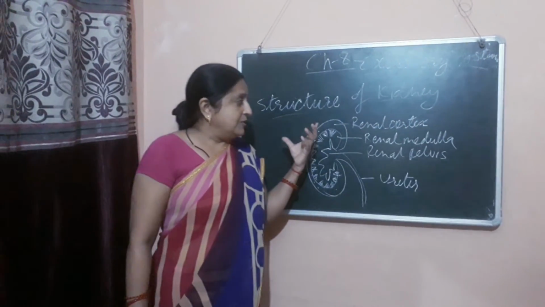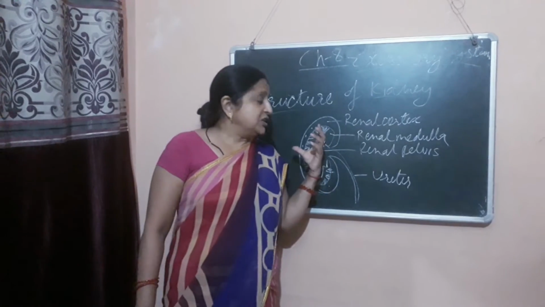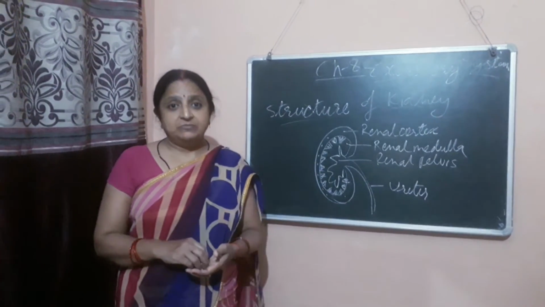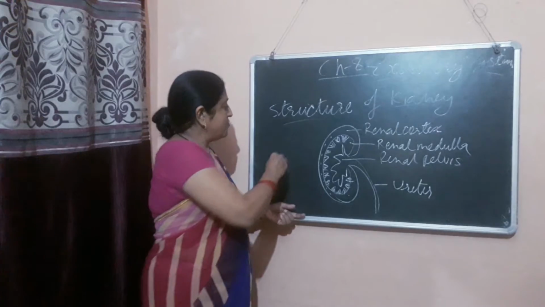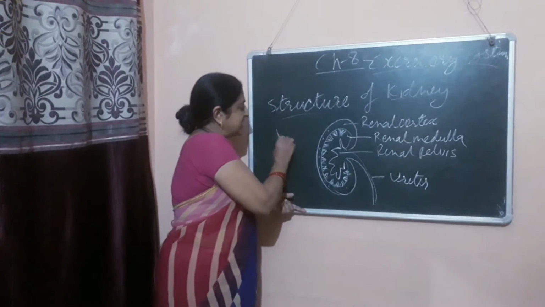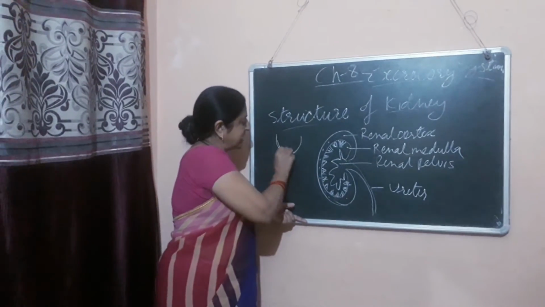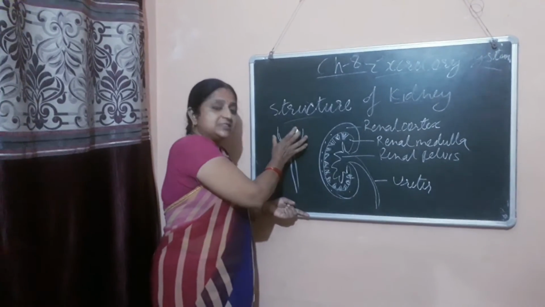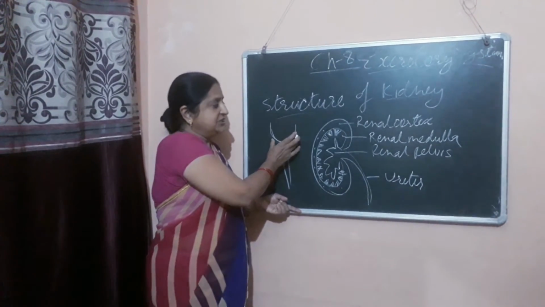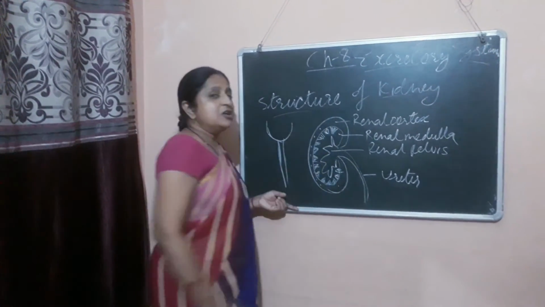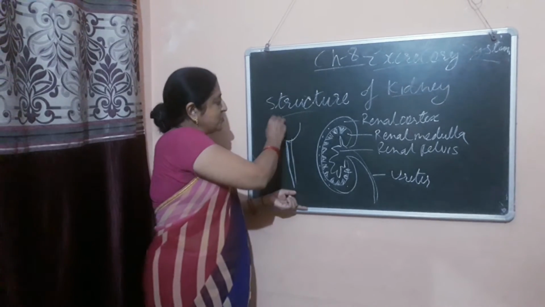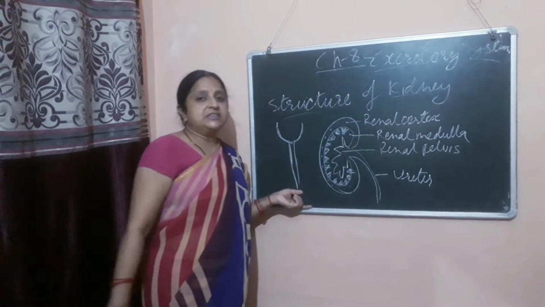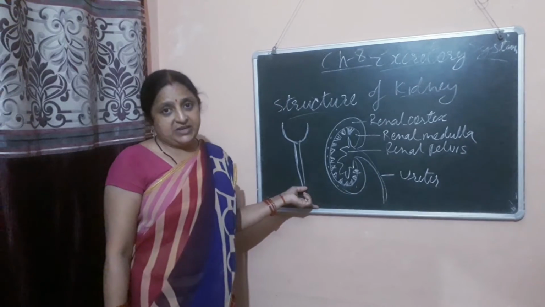We all know that the structural and functional unit of the kidney is the nephron, and the structure of the nephron is like this. It has the Bowman's capsule, and it is a tube. This cup-shaped structure is present in the renal cortex. Because of the presence of this Bowman's capsule in the cortex, the renal cortex is dotted in appearance.